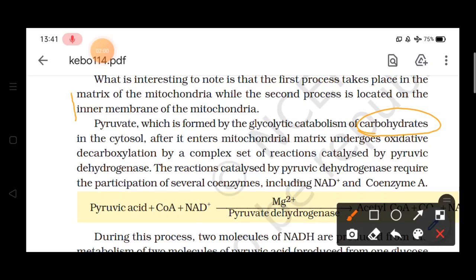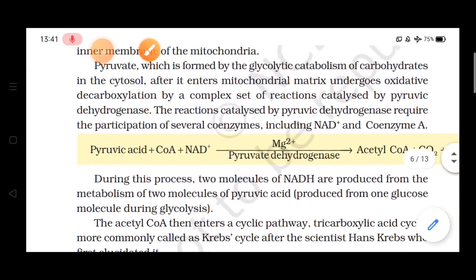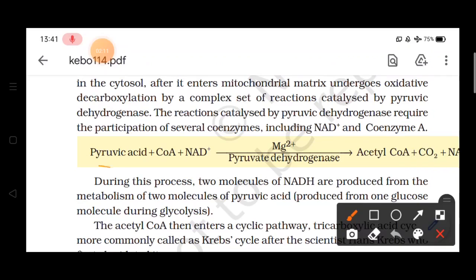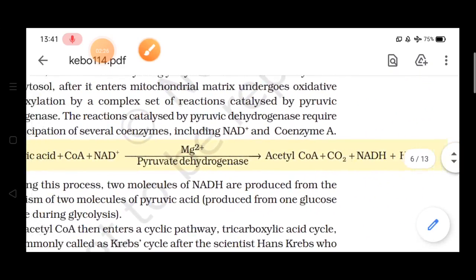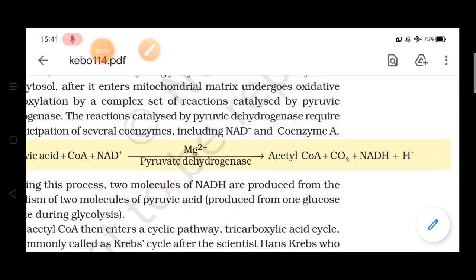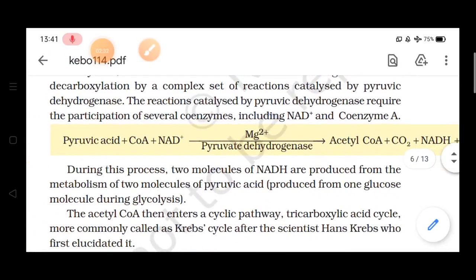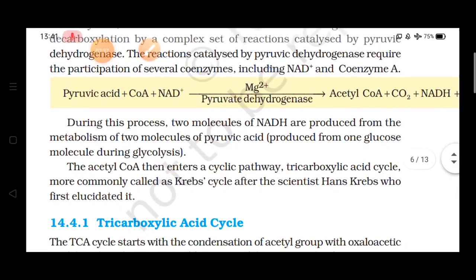Now here also enzymes are needed and the name of the enzyme is pyruvic dehydrogenase. So as we are able to see in this equation, this is pyruvic acid, then CoA, this is acetyl coenzyme A, and NAD plus. The enzyme is pyruvate dehydrogenase. So this pyruvic acid is producing NADH, H plus, acetyl coenzyme A and carbon dioxide. This is the first step and it is taking place in the presence of an enzyme named pyruvate dehydrogenase.